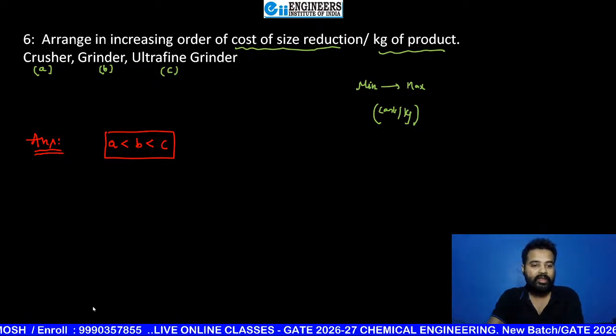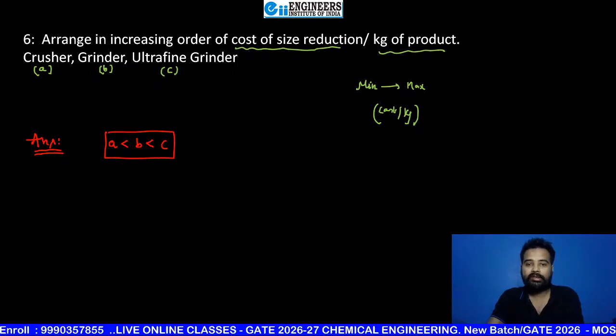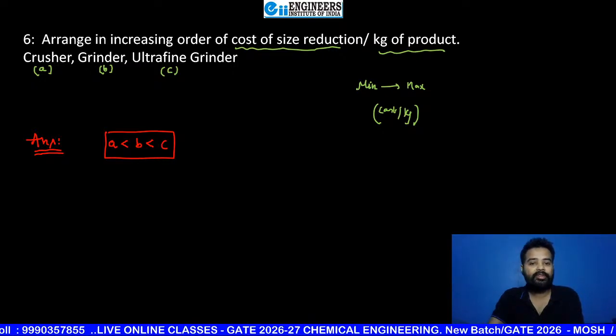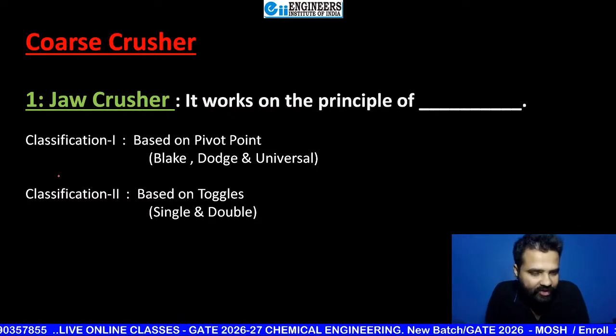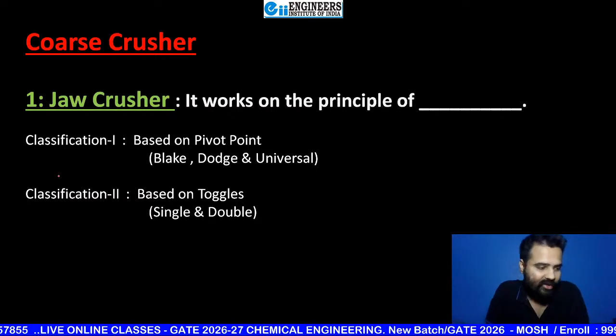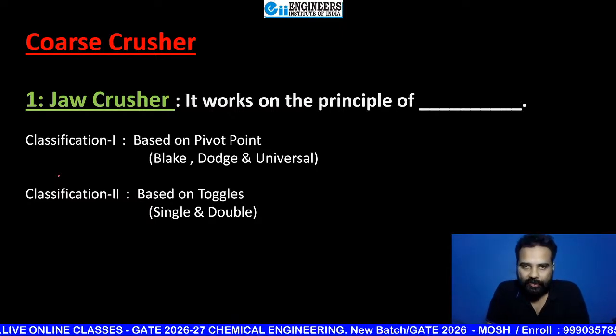Let us move ahead. Now we can proceed. So now I am going to start one by one these equipments. So first equipment is jaw crusher. First equipment is jaw crusher. Very good, beta. Crystal clear. That's good. That's great. So what is jaw crusher?